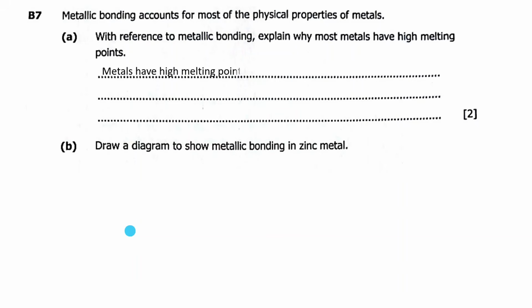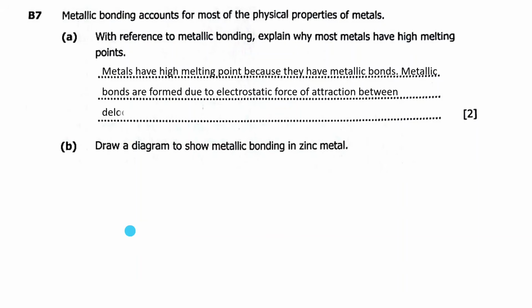We'll say metals have high melting points because they have strong metallic bonds. Metallic bonds are formed due to electrostatic force of attraction between delocalized electrons and the metal ions.